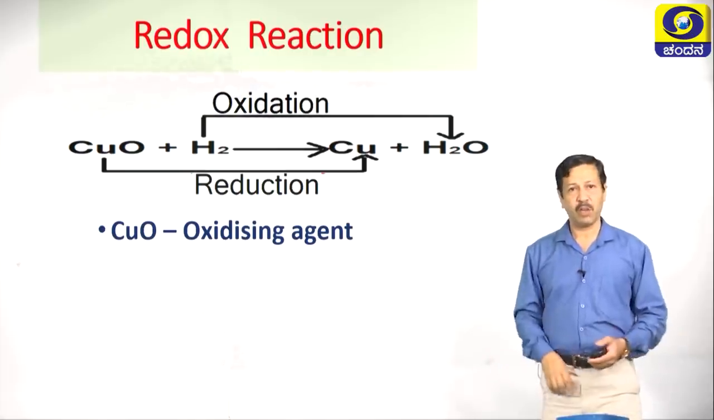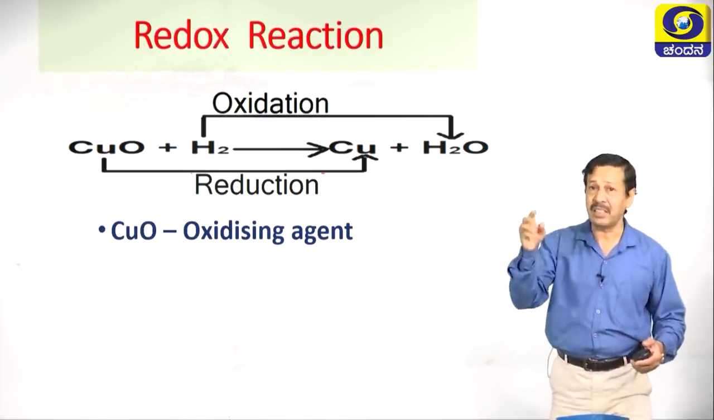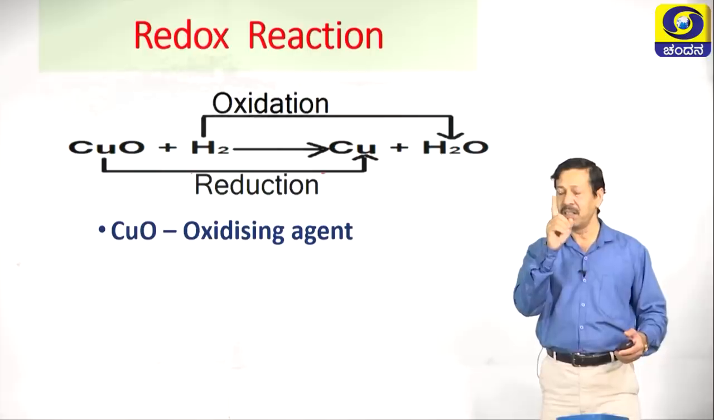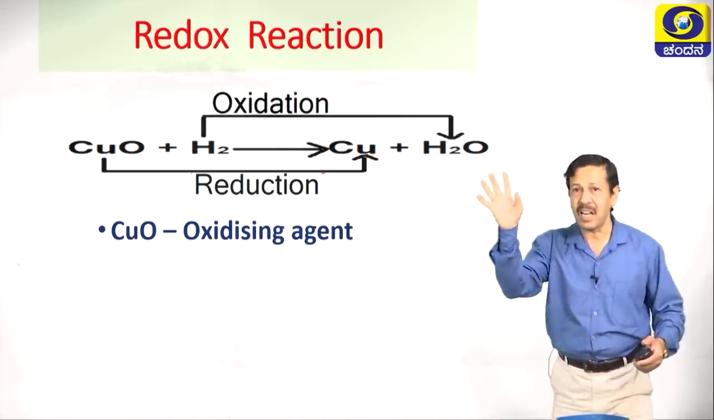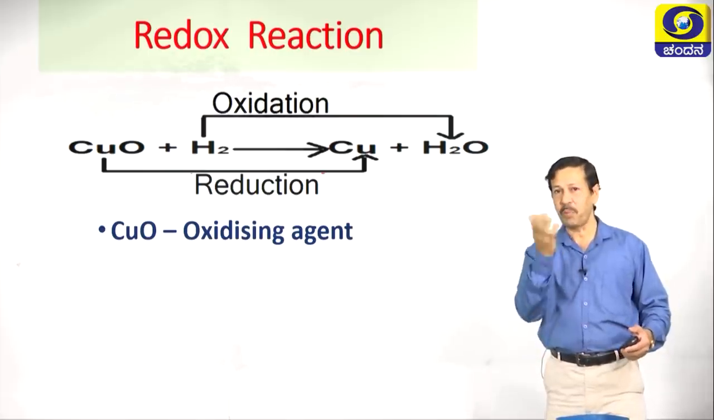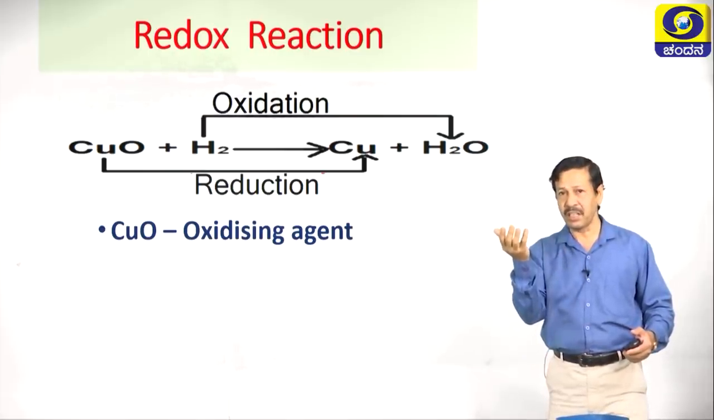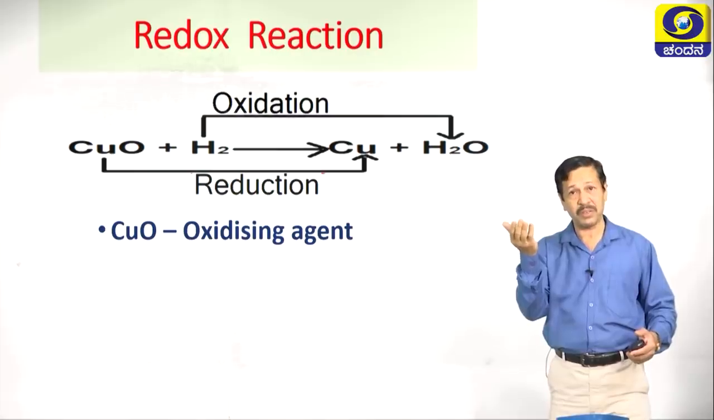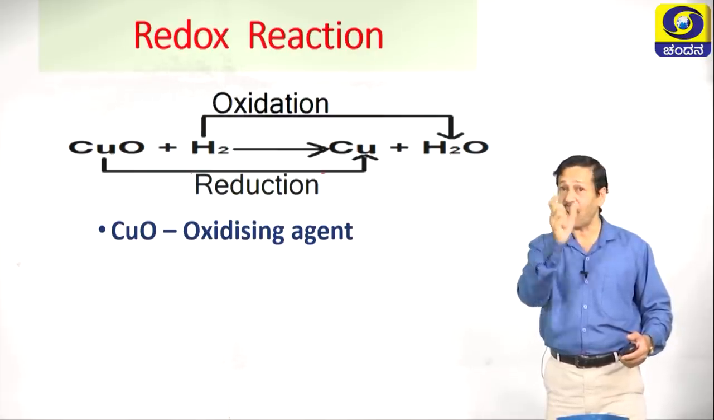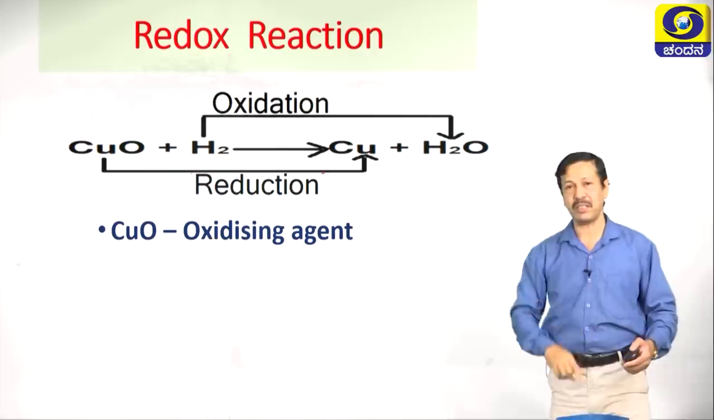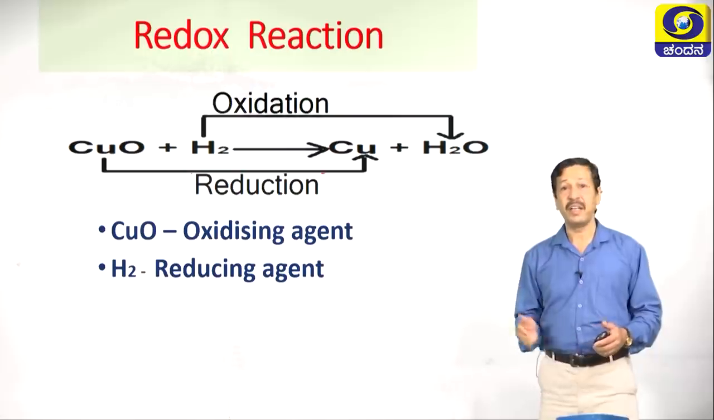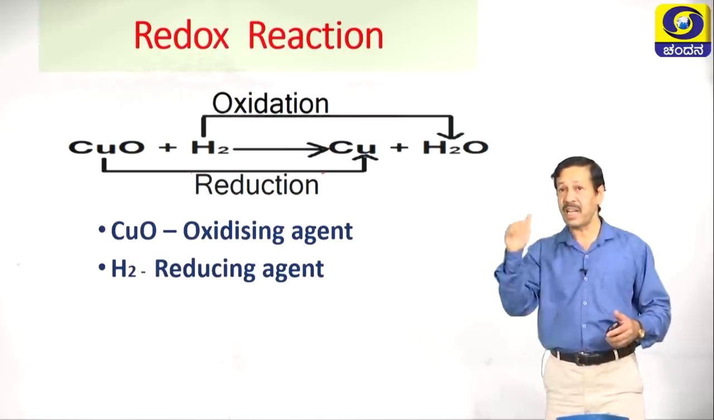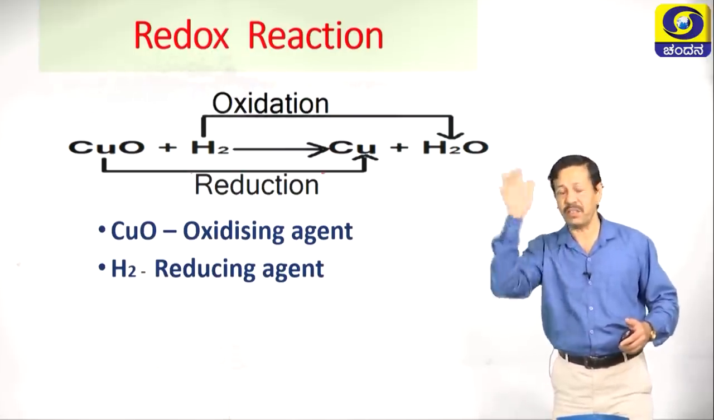Here copper oxide is the oxidizing agent. Remember, children, an oxidizing agent reduces itself. See here, copper oxide loses oxygen and becomes copper. So, it is reduced, but it is the oxidizing agent. Remember this one. Do not get confused here. Next, hydrogen is the reducing agent, but it oxidizes itself here to water.